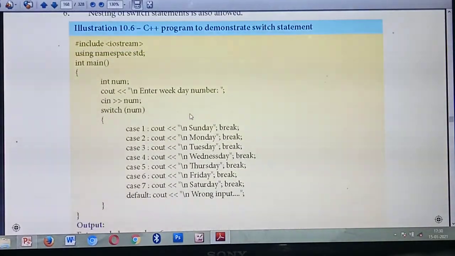Okay, so this is the program, a C++ program to demonstrate using the switch statement.